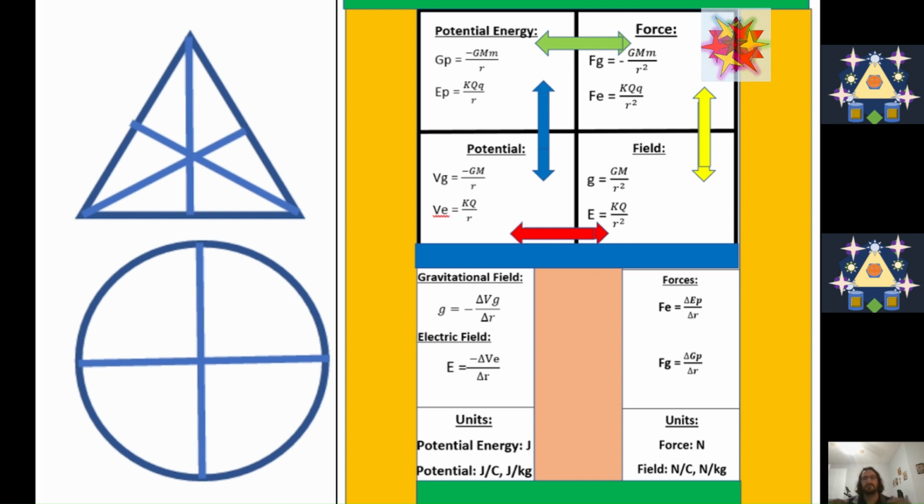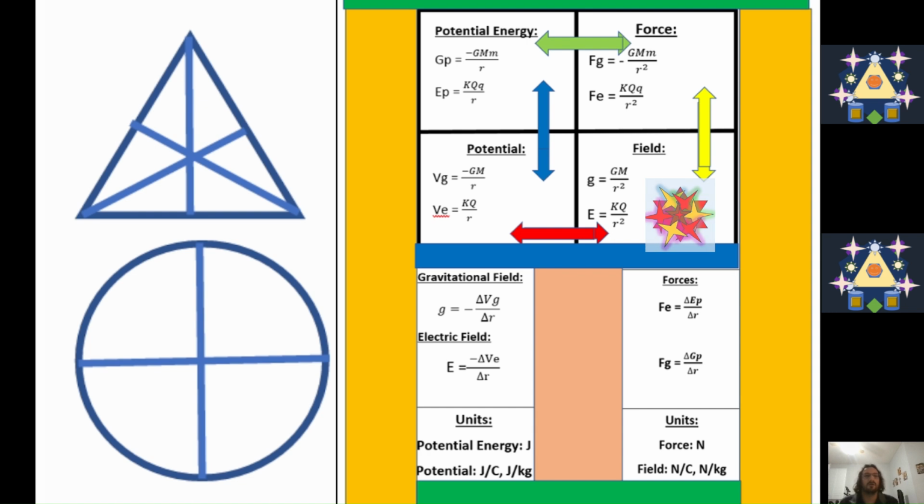Now, if you have a single particle with mass, in the absence of another particle, there is a field coming from that particle with mass, the gravitational field. The gravitational field on Earth is 9.81 meters per second squared, which is the gravity on Earth. There are also electric fields from single particles, from single charges.